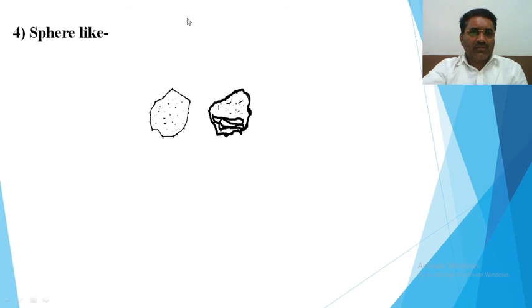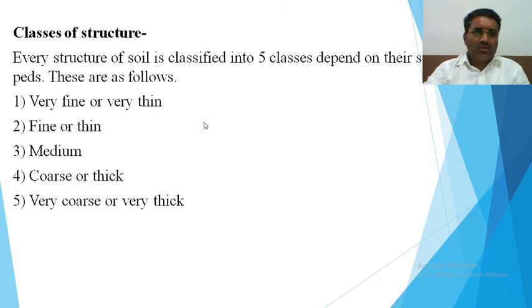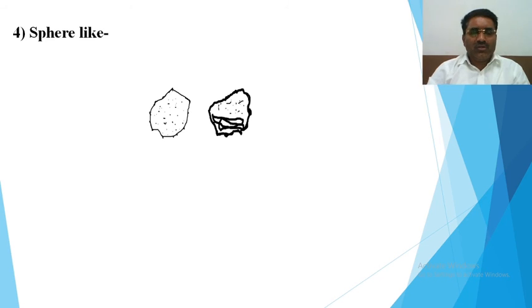Next one is spear-like structure. Due to disintegration, freezing and thawing, cooling and expansion, heating and contraction, and many more. Various processes occur in various seasons and at various places according to the differences in temperature. There is a formation of spear-like structure in the soil particles. So this is all about the various types of structures of soil particles.